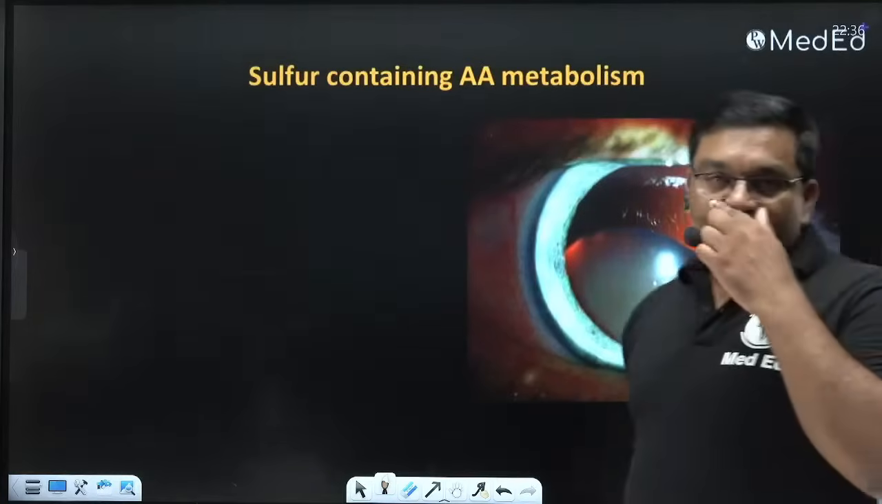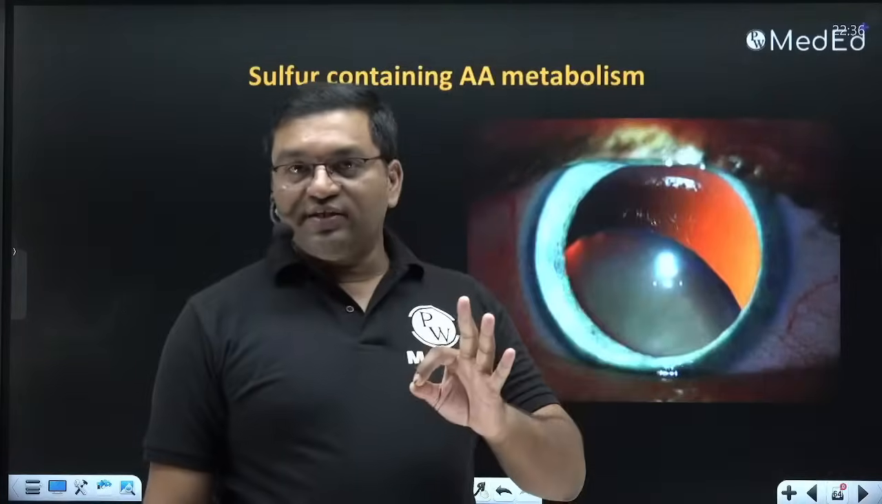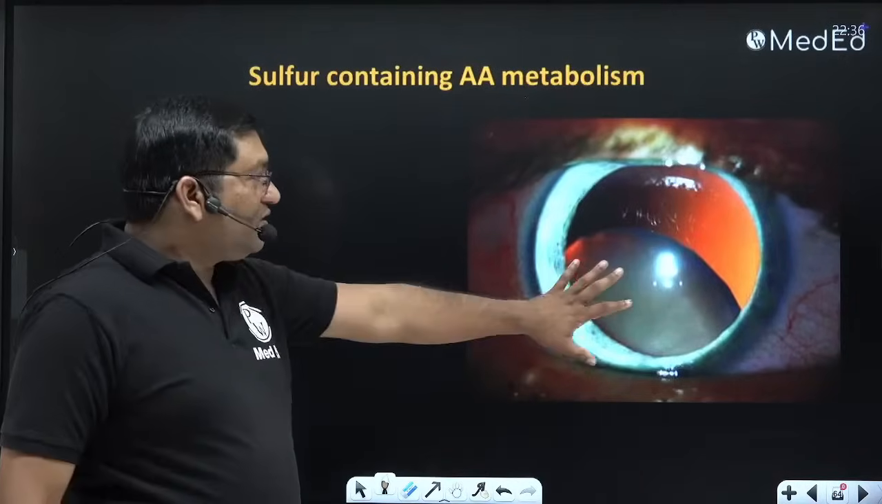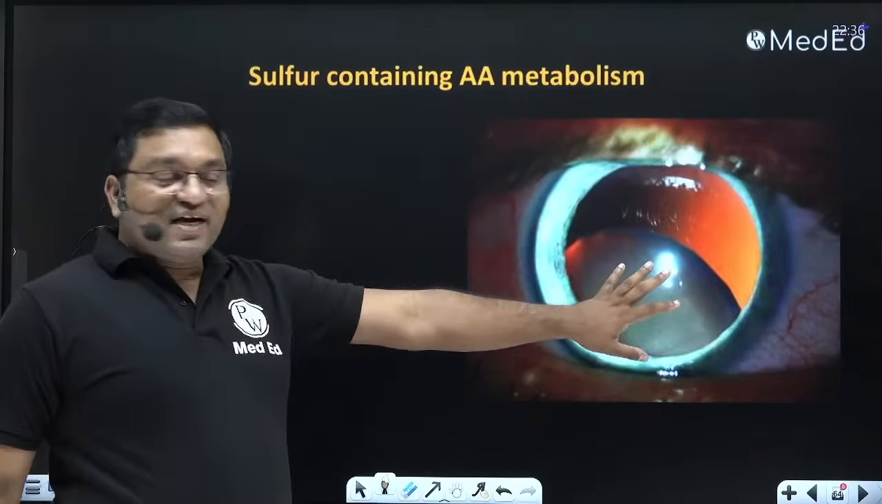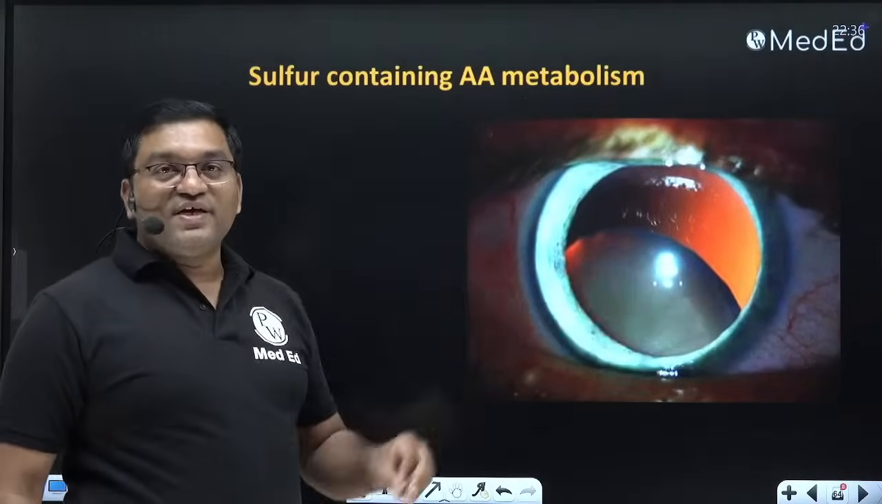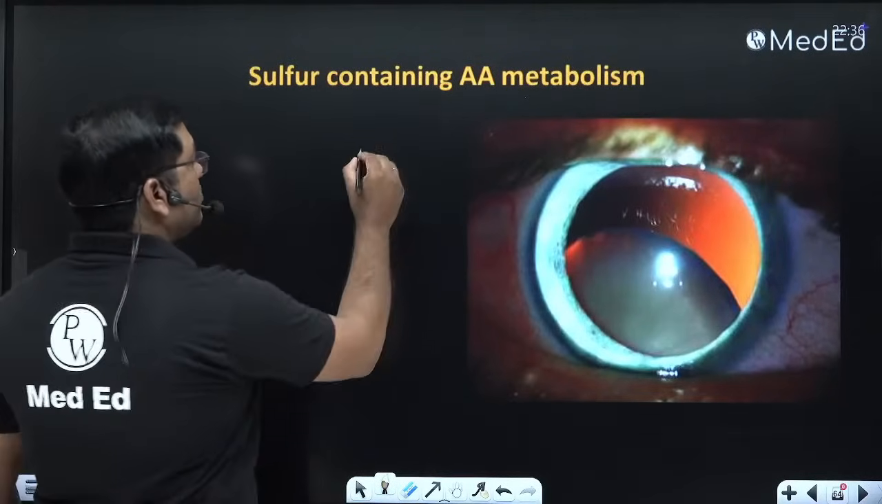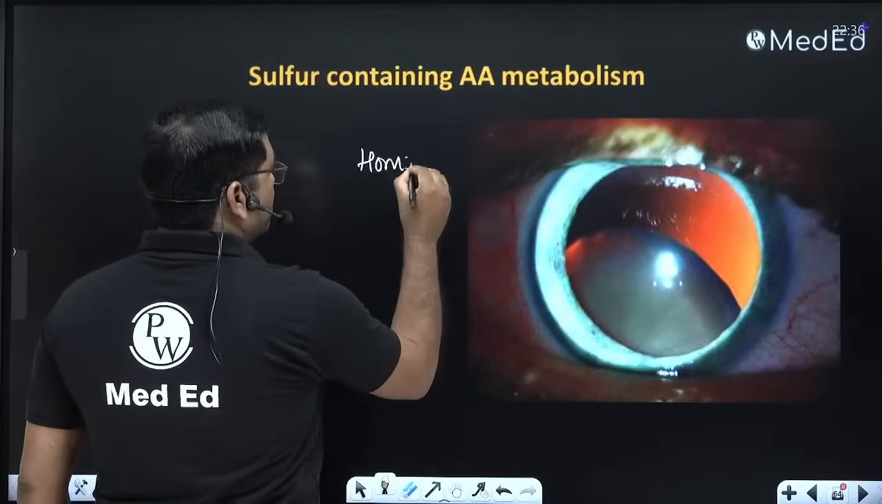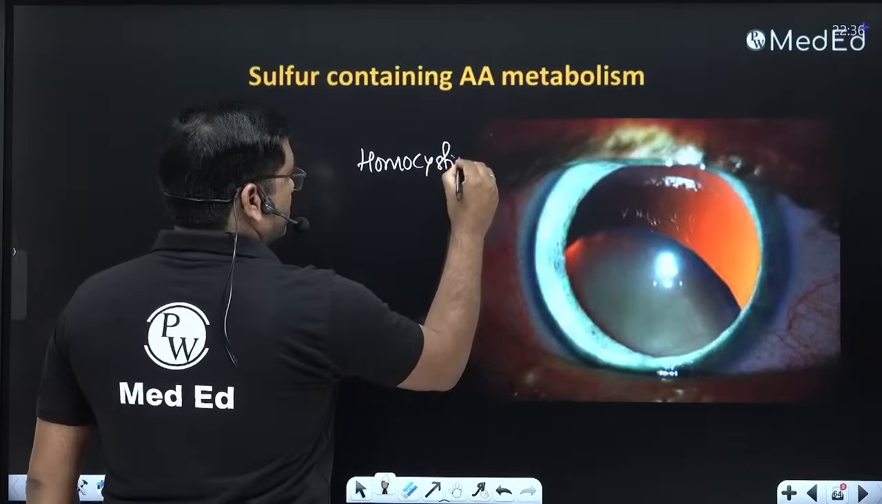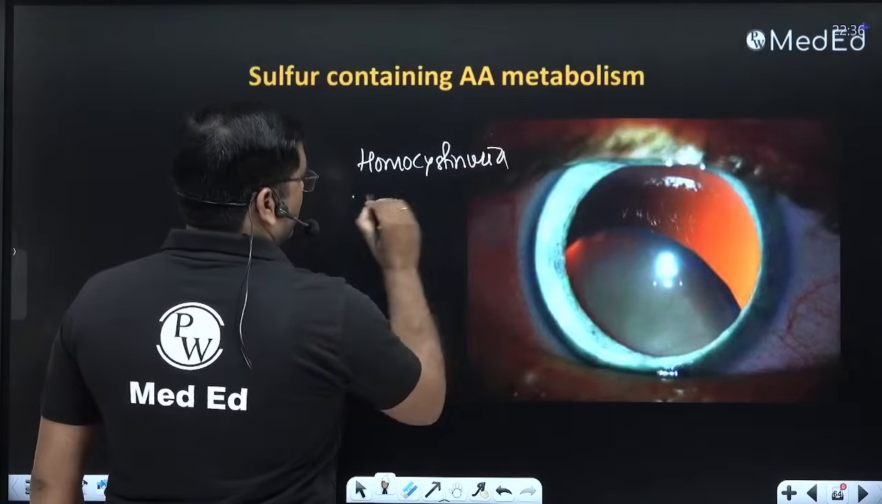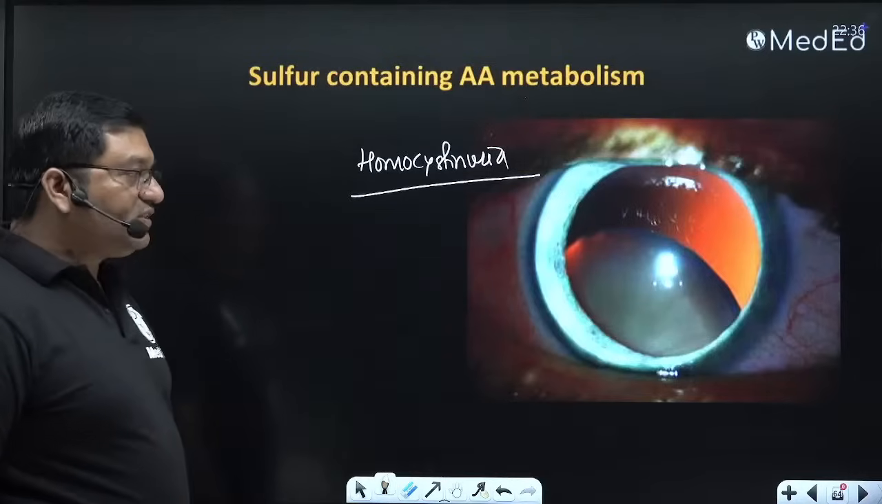Now the sulfur containing amino acids, cysteine and methionine. Sulfur containing amino acid metabolism, and this is subluxation of the lens, ectopia lentis. This is a classical feature of homocystinuria.